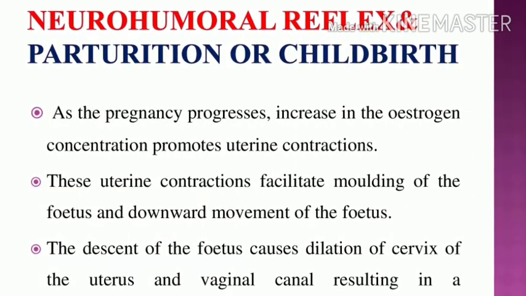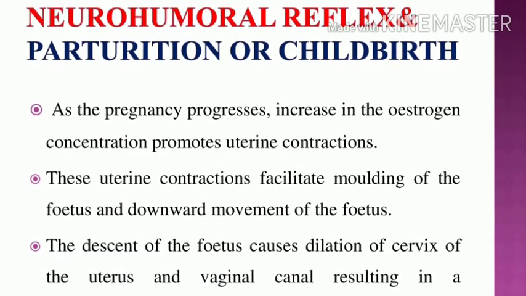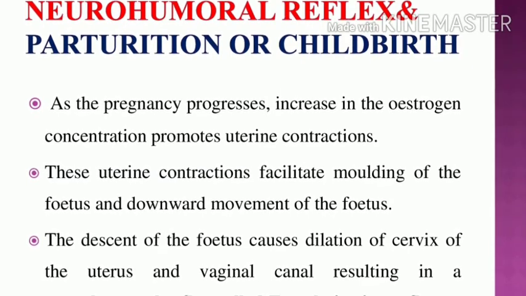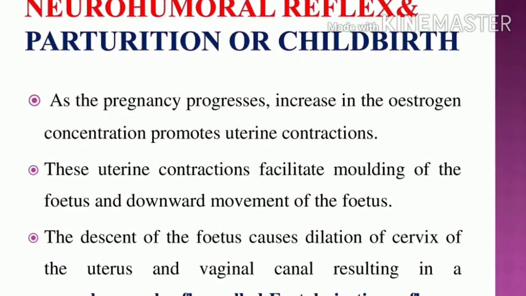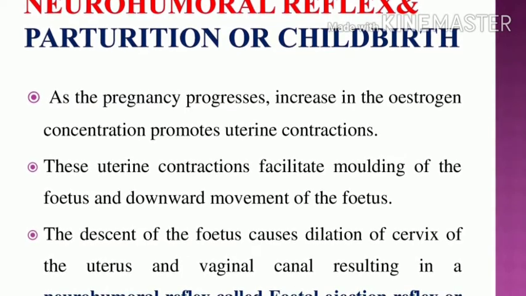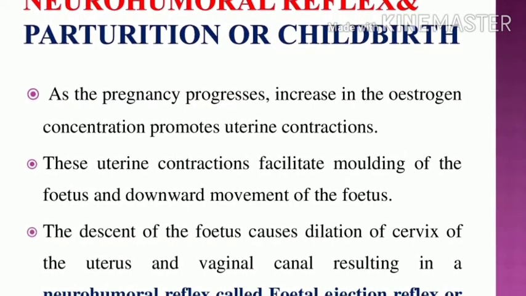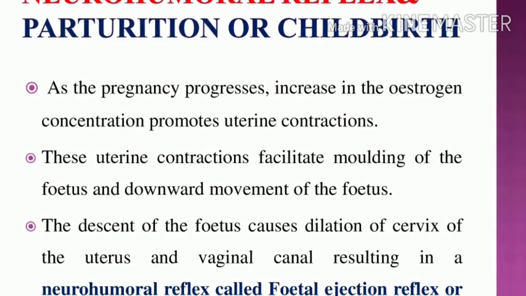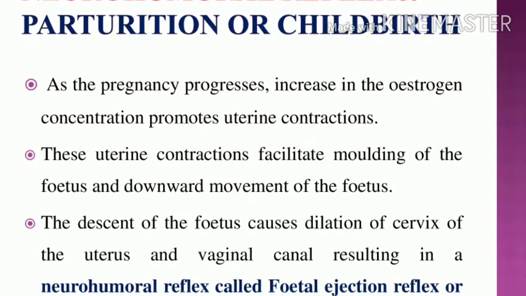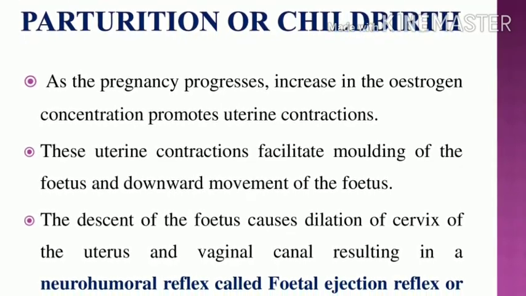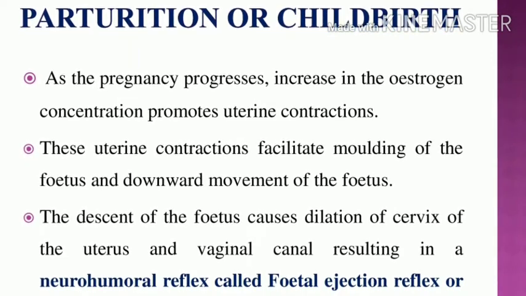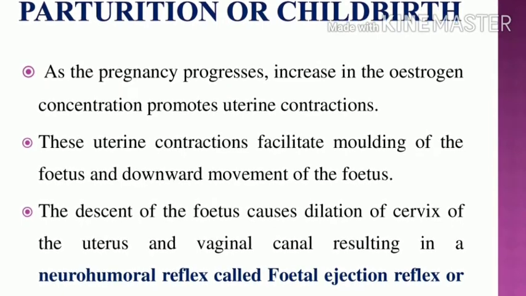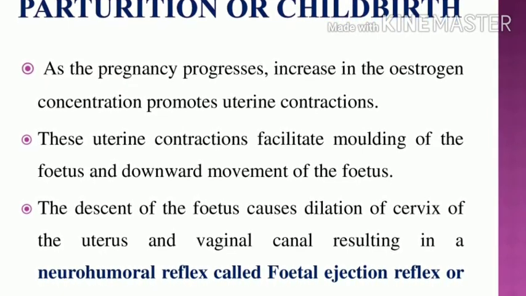Neurohormonal reflex and parturition or childbirth. As the pregnancy progresses, hormones promote uterine contractions. What is the name of the hormone? The estrogen hormone. Its level increases and it promotes uterine contractions. It facilitates molding and the downward movement of the fetus. This descent of the fetus causes dilation of the cervix.